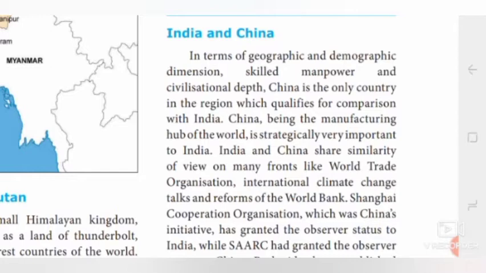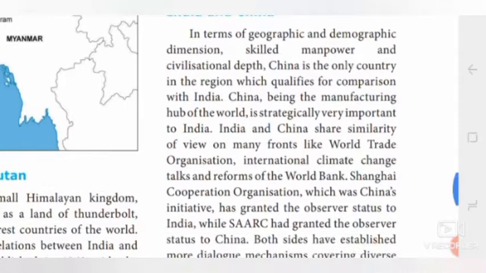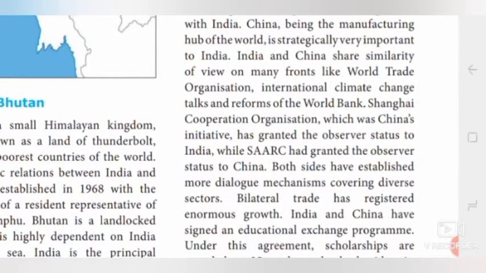India and China share similarity of view on many fronts like the World Trade Organization, international climate change talks, and reforms of the World Bank. The Shanghai Cooperation Organization, which was China's initiative, granted observer status to India.